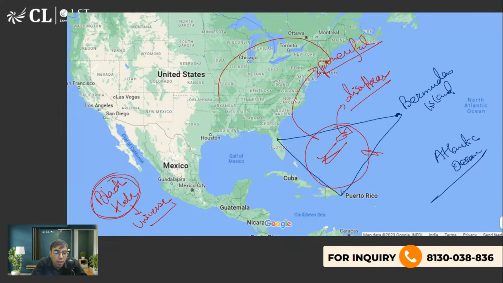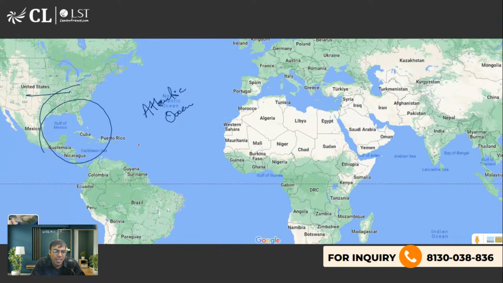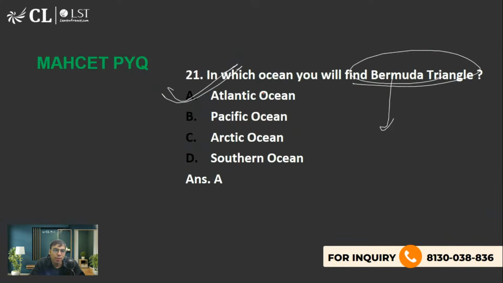This is called a black hole, and we have seen a lot of research on this by big scientists, a lot of research, Nobel Prizes, and all. So similarly, if here also the gravitational pull were so powerful that ships and aeroplanes cannot escape, then of course there should have been a lot of research on this. So please make it crystal clear that these are false stories, nothing to trust. But since the Bermuda Triangle has become so famous, you should know from the GK point of view that it lies in the Atlantic Ocean. Do not trust the story at all, but from the exam point of view you should know it. Okay, so A is the right answer to this question.